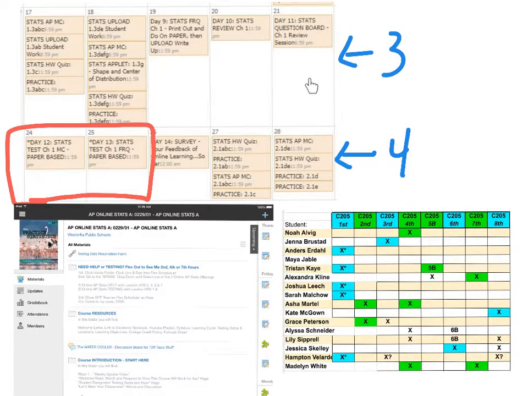Take a look at Week 3's update for AP Stats. So this week, in Week 3, you're going to start working on wrapping up your chapter in preparation for your test in Week 4. Looks like here we have 2 days of Section 1.3 to wrap up.